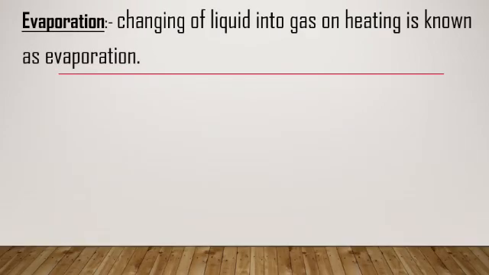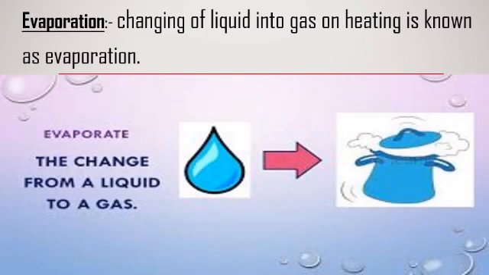Next is evaporation. When the liquid is heated more and more, it gets evaporated. So when it is evaporating, you can see the gas formed in it. So you can see the steam coming out of the kettle. That is because of heating. So water is converting into water vapor. This process is known as evaporation.